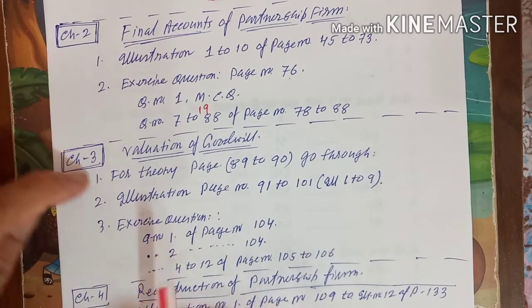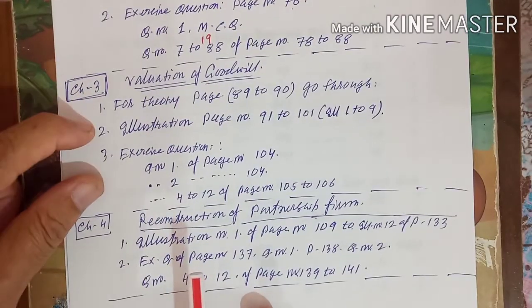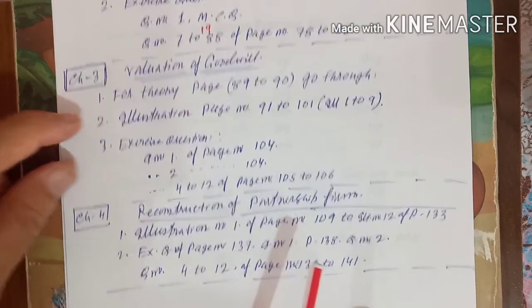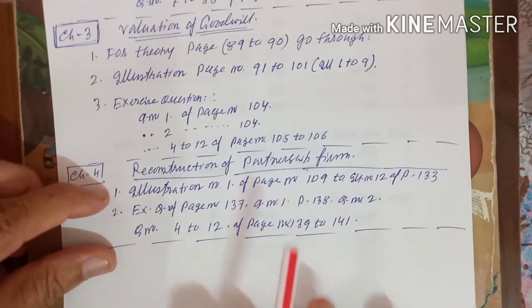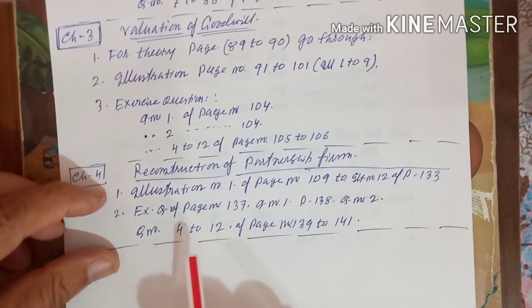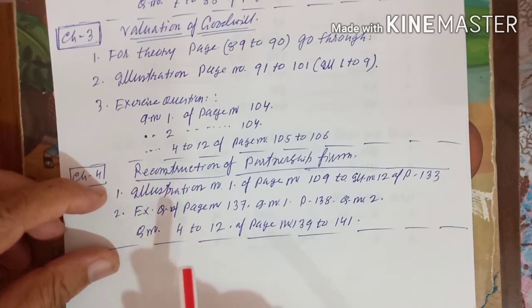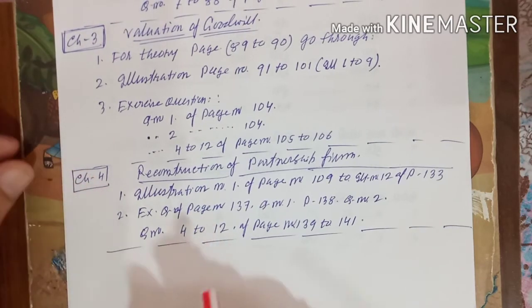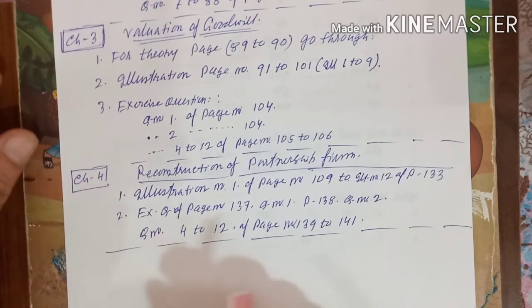Chapter 3, valuation of goodwill, I will give extra sums, and chapter 4 also: how to find out the sacrificing ratio and gaining ratio, revaluation account and distribution. Those extra sums I will make you practice in the next video, that you will follow.